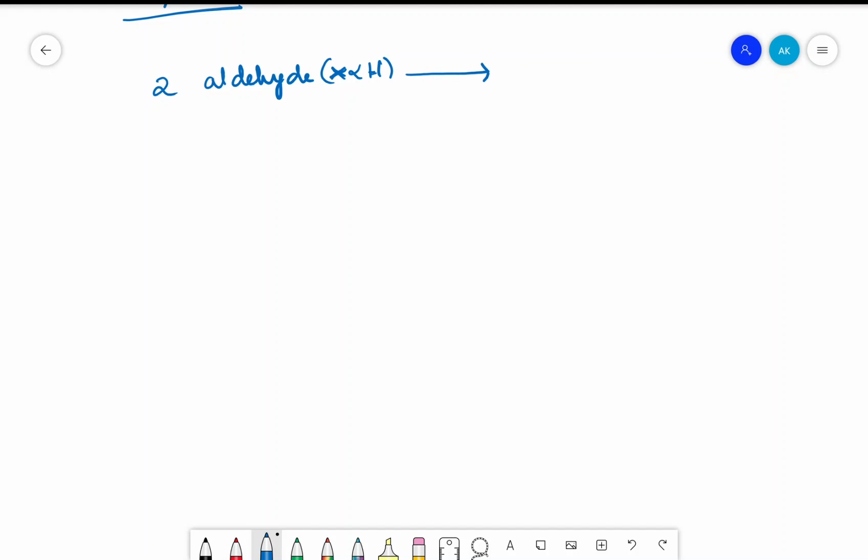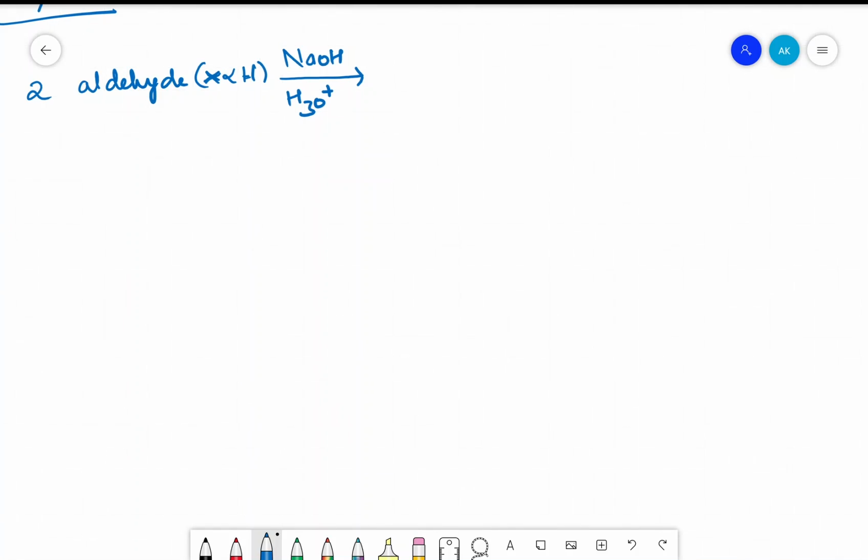In the presence of a base, it can be NaOH and H3O plus hydronium ion, it gives us an alcohol and a carboxylic acid. Specifically, I'll write down acid here.